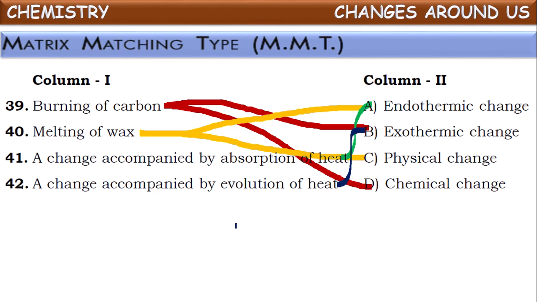Okay, this is about matching. Observe once, burning of carbon is an exothermic change, as well as a chemical change. Melting of wax is an endothermic process, and it is just a physical change. And the changes in which energy is absorbed are called endothermic changes, and the changes in which energy is released are called exothermic changes. Okay, this is about matrix matching.